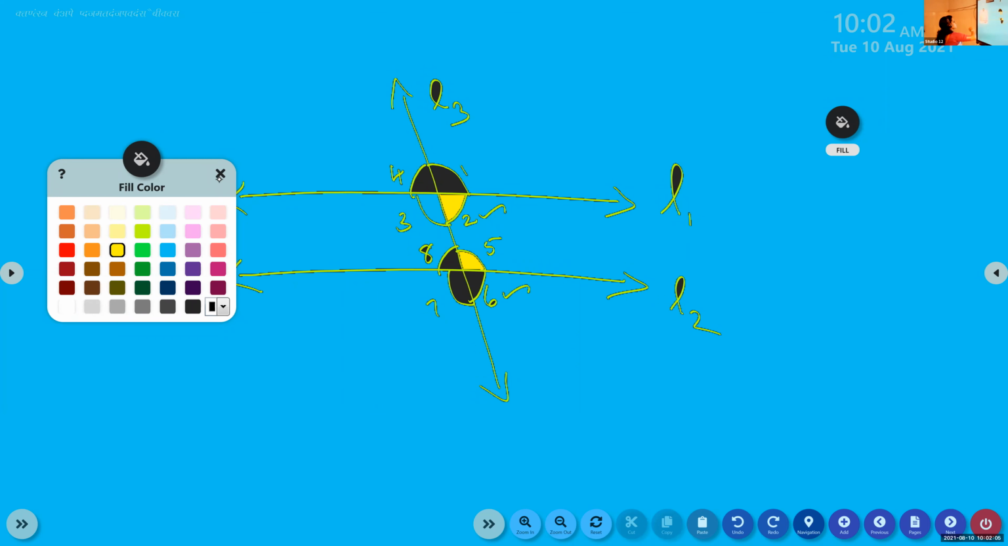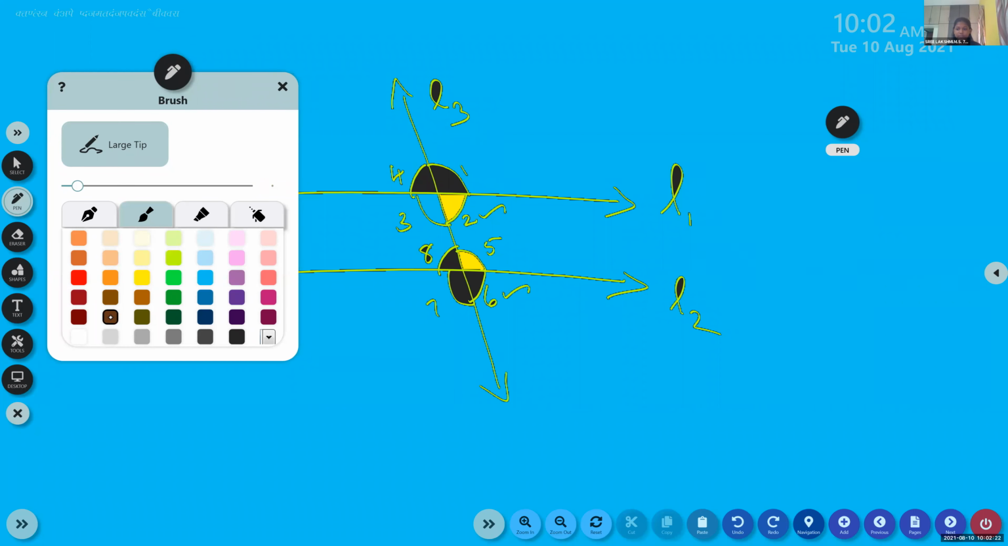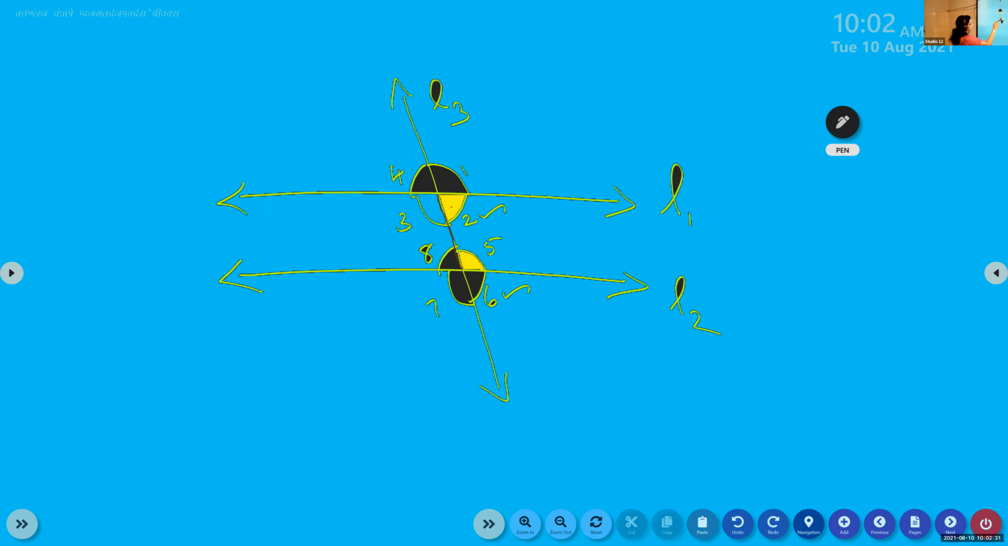Are you asking the alternate interior angle? Name of those angles. Alternate interior angle? Are they alternate? Are they opposite? Co-interior angle. Ma'am, they are co-interior angles because they are on the same side. Unless you understand this, you are not able to do the problems. These two are coming on the same side of the transversal and they lie in the interior of the two lines. So we can call them co-interior angles. Understood?